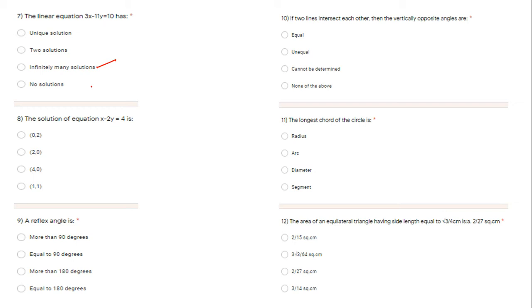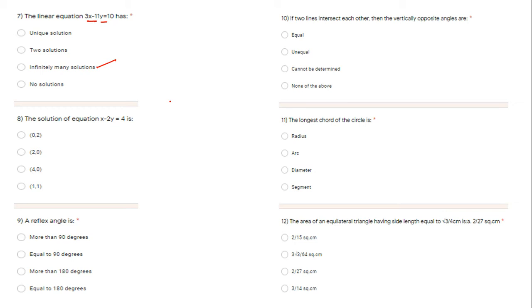Yes, okay, 1 minute. Seventh, why infinitely many solutions will come, let me explain. Here, see, only one equation is there. As I always say, if one equation is there but two variables are there, here you can see x and y, so one equation, two variables, you will never get a single answer.